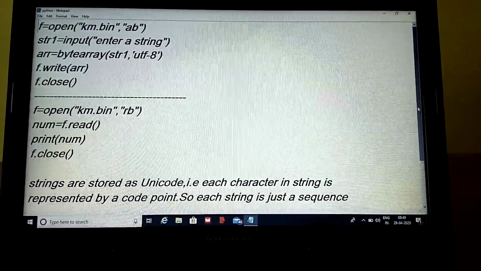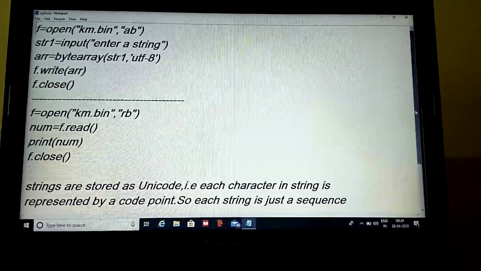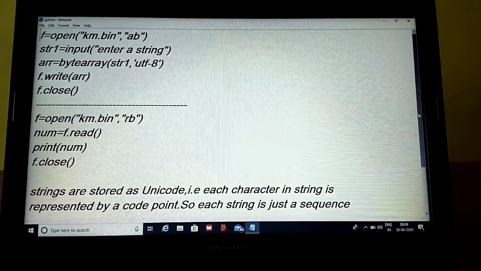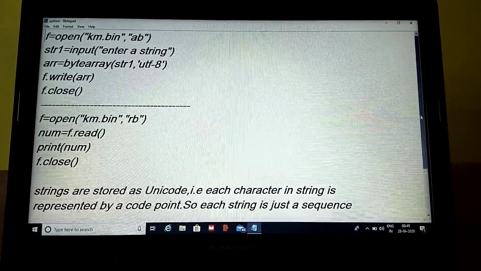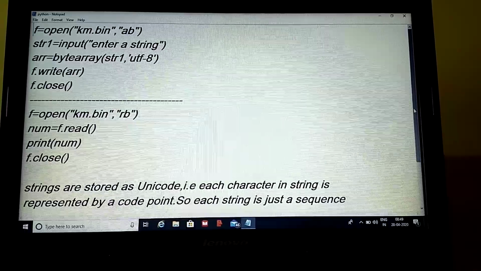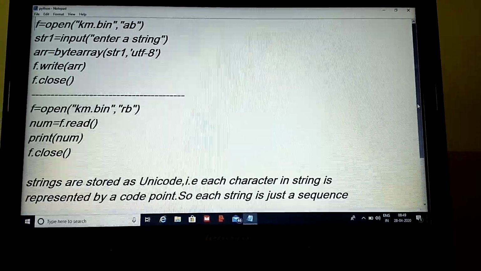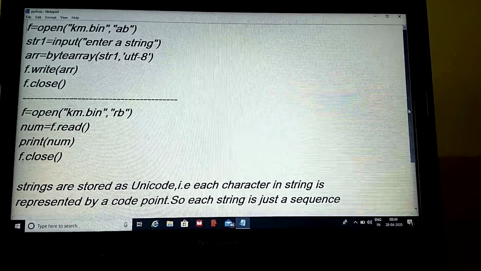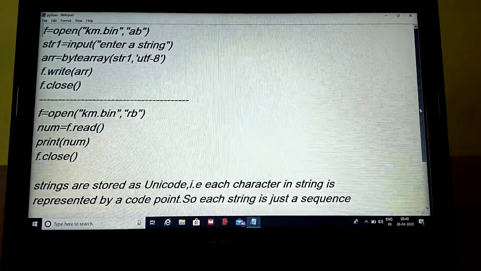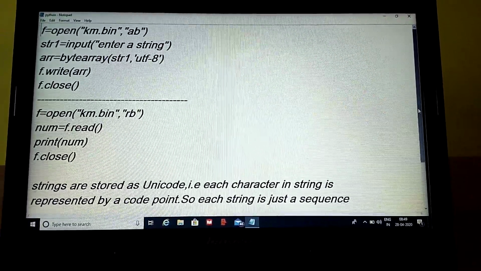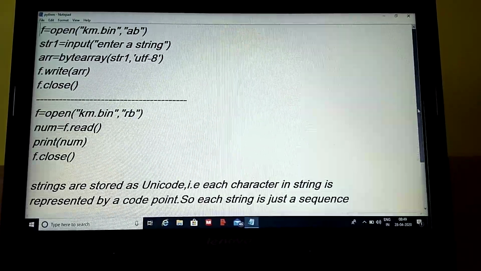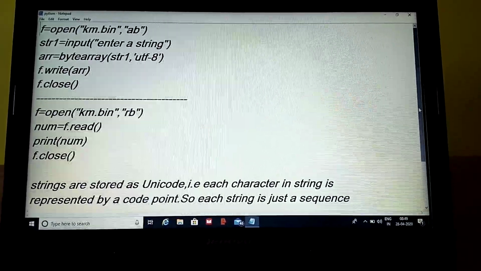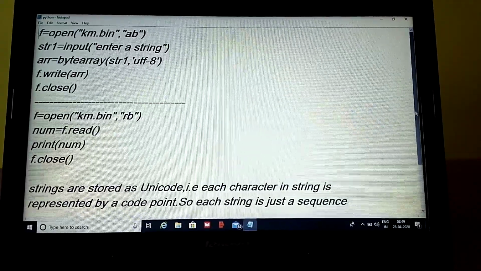We are going to learn about the process of writing data into a binary file. Not only writing, we will also learn how to append data in a binary file. What is the meaning of append? Append means that after the first line, if append mode is applied, the cursor will go into the next line.